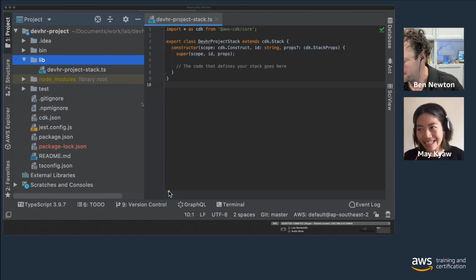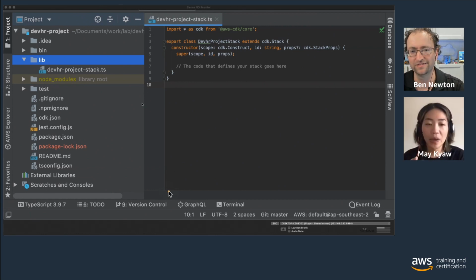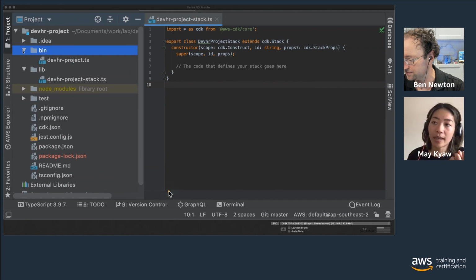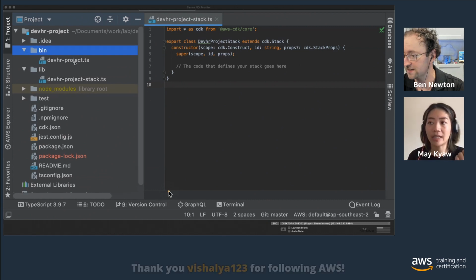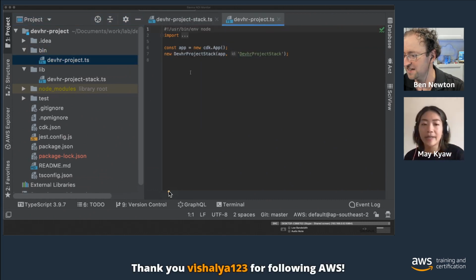Right, so we did the CDK init previously. And when we did the CDK init, the boilerplate code was generated. First we can look at the bin folder. In bin, we have dev.our project.ts, and this is basically the entry point.